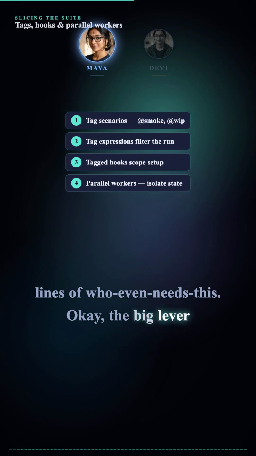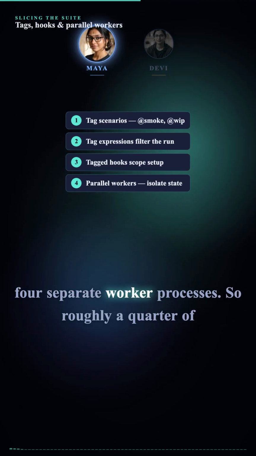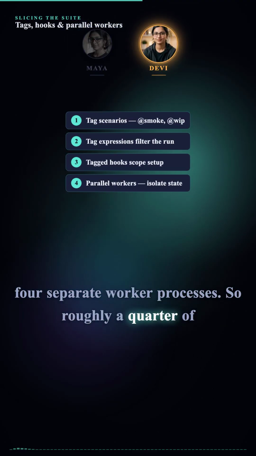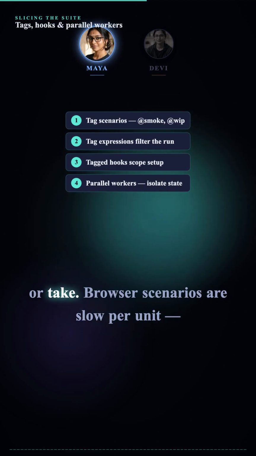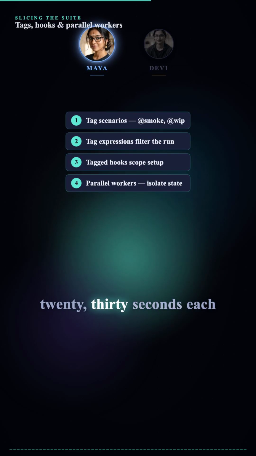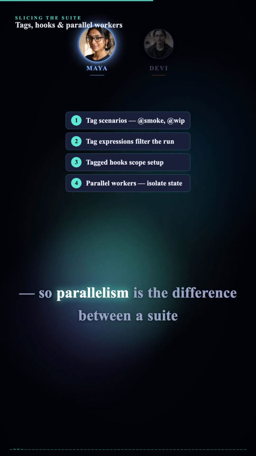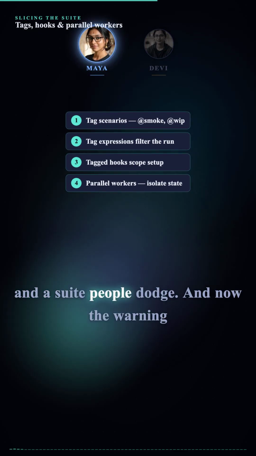Okay, the big lever. Parallel workers. parallel: 4 in the config means 4 separate worker processes. So, roughly a quarter of the wall clock time, give or take coordination overhead. Give or take. Browser scenarios are slow per unit, 20-30 seconds each. So parallelism is the difference between a suite people run and a suite people dodge.